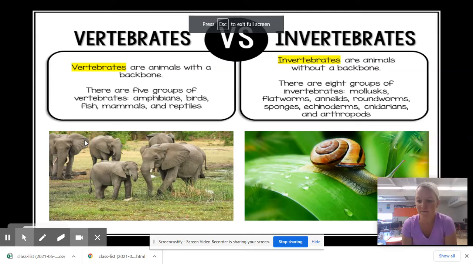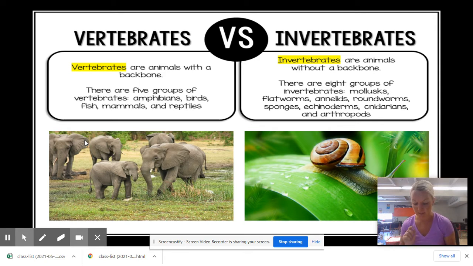Hi, everyone. So we left off on page 100 as we talk about the difference between vertebrates and invertebrates. So we left off on page 100, second paragraph. A mollusk is a type of invertebrate that has a soft body without bones. This phylum is called Mollusca, and includes animals like snails, slugs, clams, and squids.